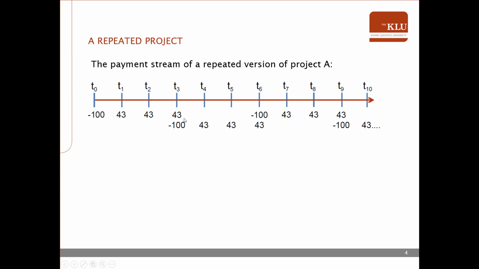We now assume that in period 3, project A is replaced, which means we again invest 100 and then obtain a cash flow of 43 in the following 3 periods. In period 6, we do it all over again, and so forth until infinity.